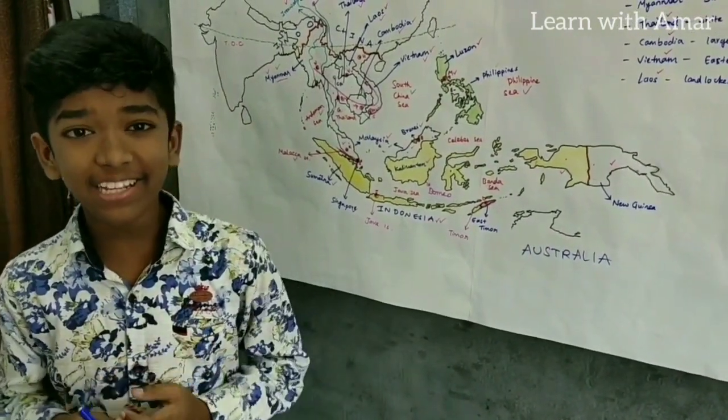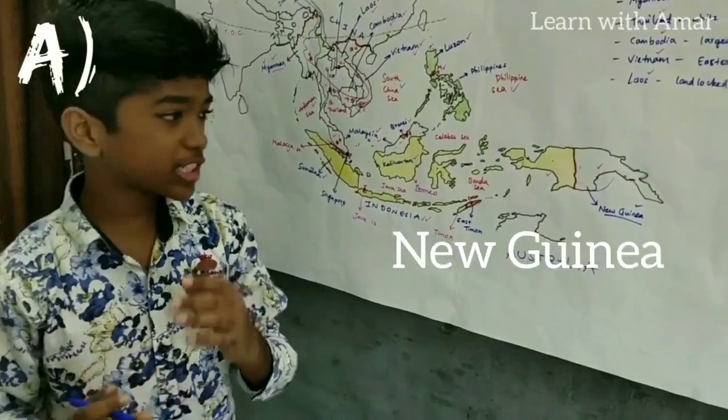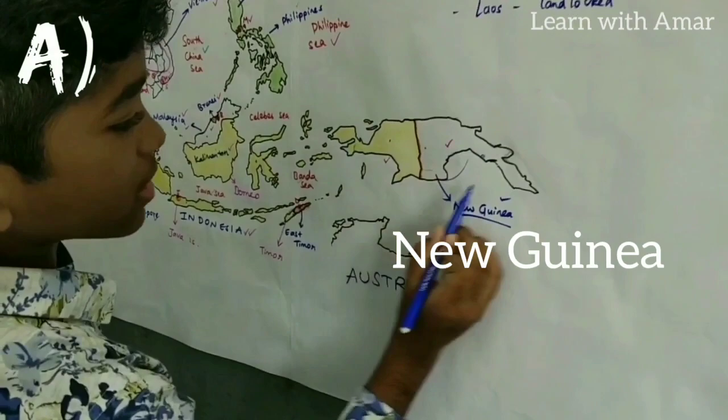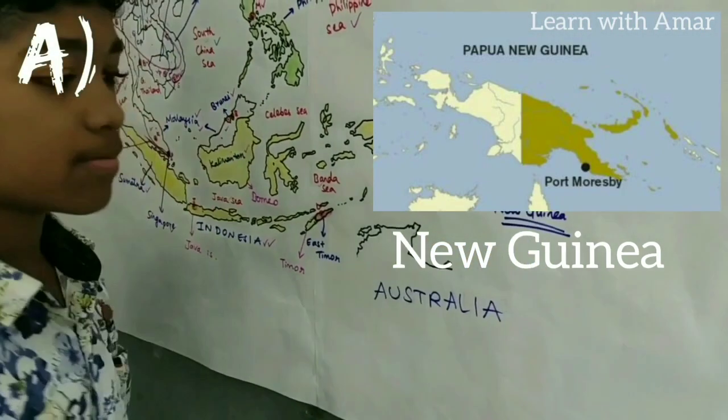So the actual question is, what is the largest island in Indonesia? Welcome to the largest island in Indonesia competition. Let's see the participants, shall we? The first one is this island. This is the New Guinea island. Wow, a tough competitor.